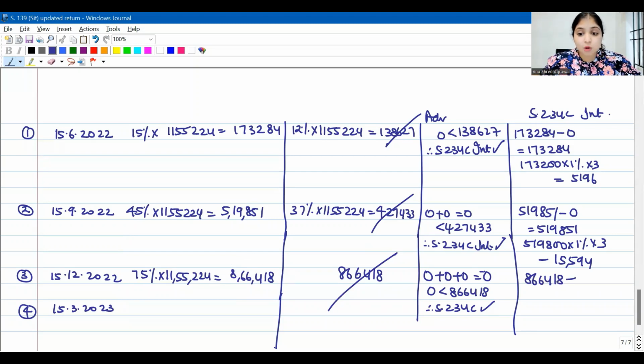8,66,418 paid minus how much you paid, 0. On this difference, I will calculate 234C. But 234C I should calculate by rounding off to the earlier 100 into 1% into 3. This is going to be 25,992.